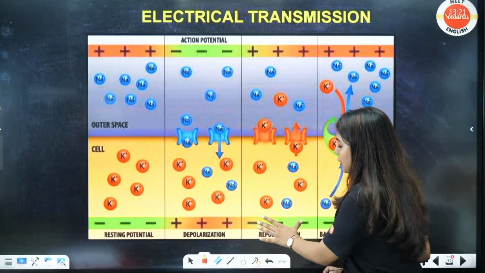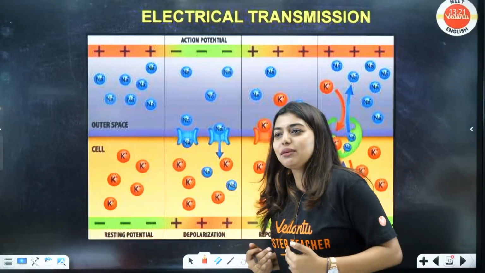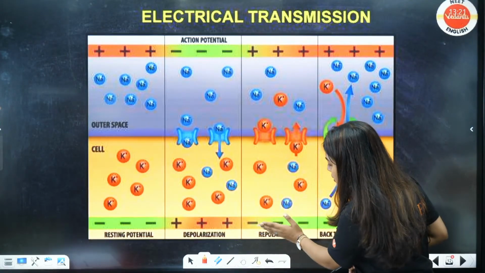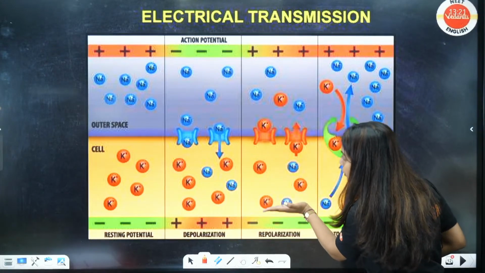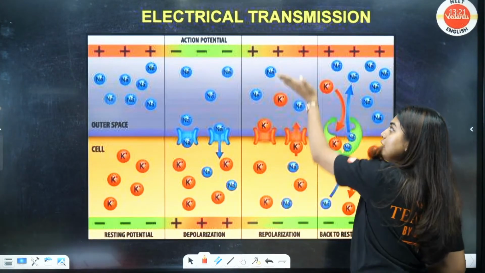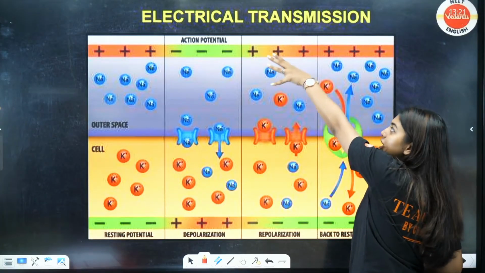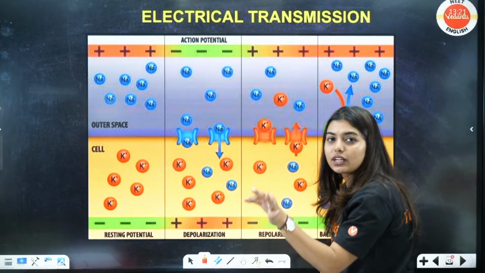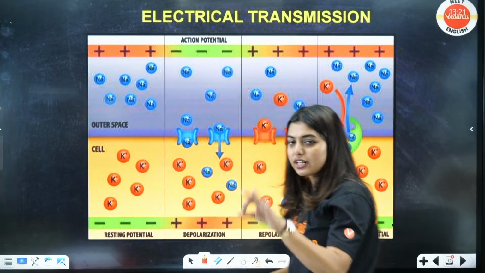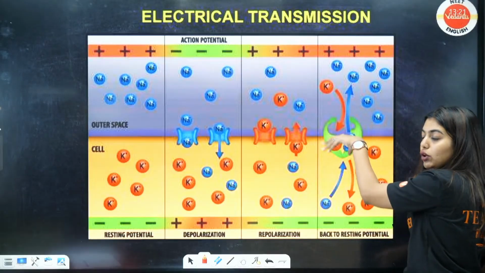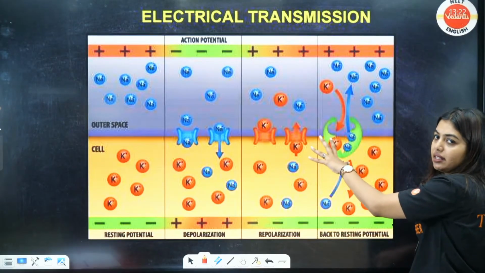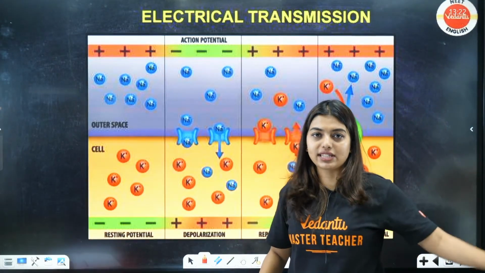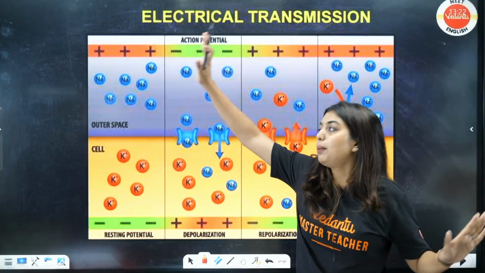Now, what will happen? You will lose your temper. Till now you were passive, you're like, it's okay, it's okay. Now you will lose your temper. When you lose the temper, you become the negative person and you will move to attack her. You'll go to her territory to attack her. Since she is not attacking, she'll become the positive, you will become the negative. This will become a repolarized stage. Now, your sodium potassium pump is there, no? That is your parents. They will come, take your sister and throw her that side, take you and throw you this side. This way we'll go back to the polarized state again.